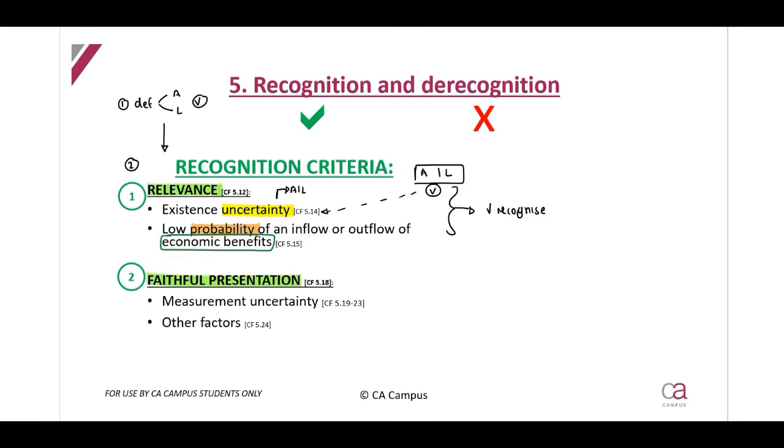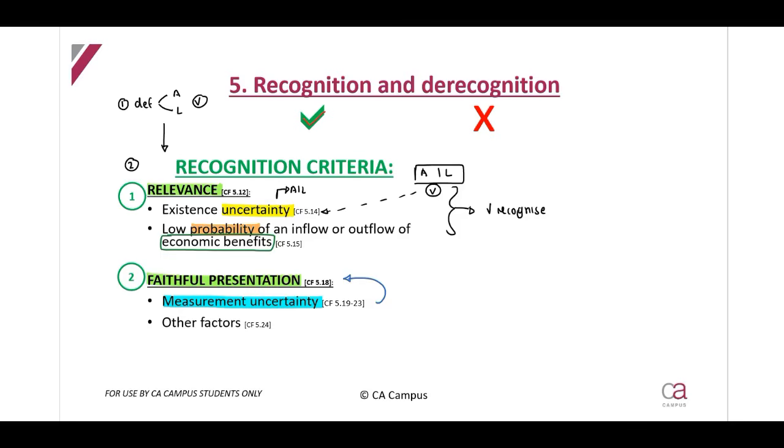Okay. Now, when we look at our faithful presentation, faithful relates to our amounts here, guys. Therefore, there might be measurement uncertainties, and this can influence the faithfulness of our financial statements. Right. If we are able to conclude that it meets the recognition criteria, we may recognize our asset or liability.